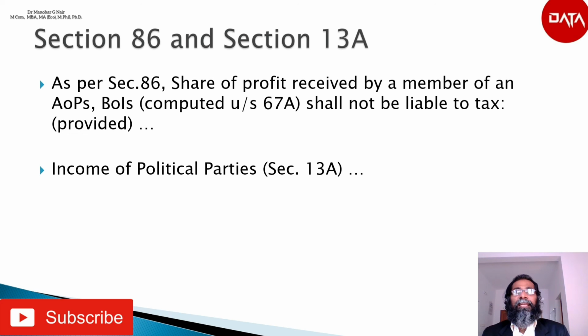Second, in respect of each such voluntary contribution, other than contribution by way of electoral bond, exceeding rupees 20,000, such a political party keeps and maintains a record of such contributions and the name and address of the person who has made such contributions.